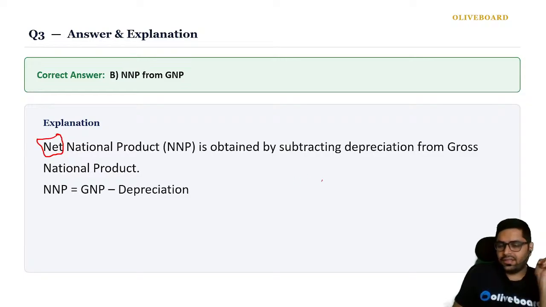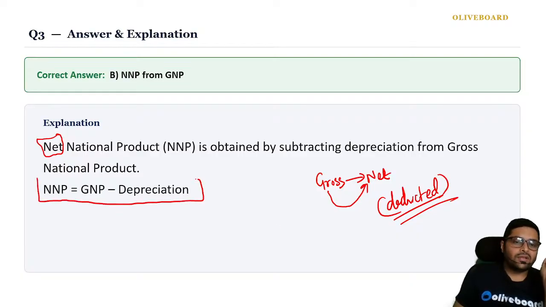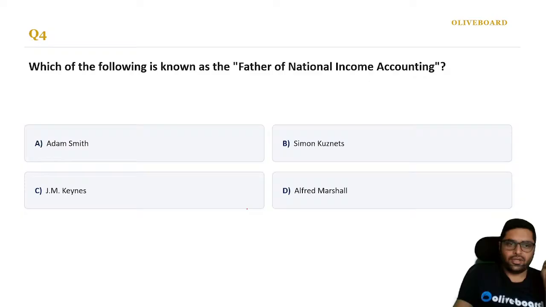So always remember, whenever you are converting something from gross to net, something will be deducted for sure, and usually it is depreciation. If there is gross national product, gross domestic product, anything gross, if you are converting it to net, you have to deduct something. So please remember this formula. NNP is equal to GNP minus depreciation. Very, very important.